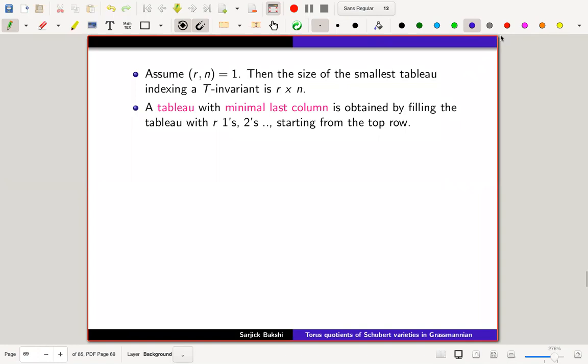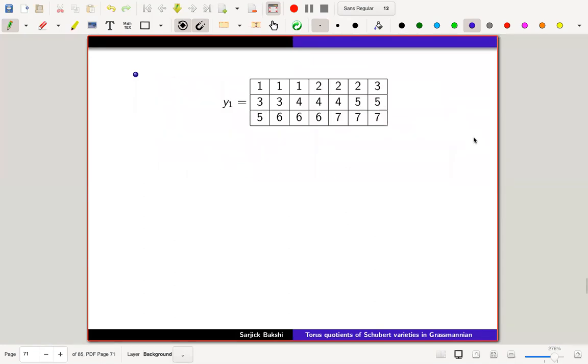Okay. So the tableau with minimal last column is obtained by filling the tableau with 1s, 2s starting from the top row. And the last column is a1 to an, with ai the smallest integer such that ai times r is at least i times n. So for example, if I take G(3,7), okay.